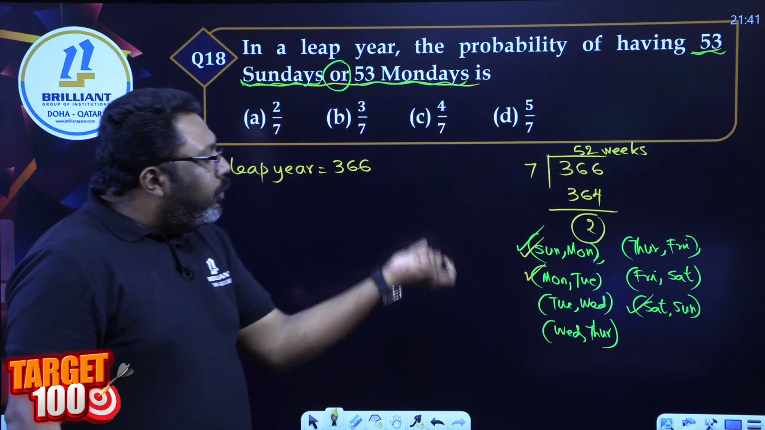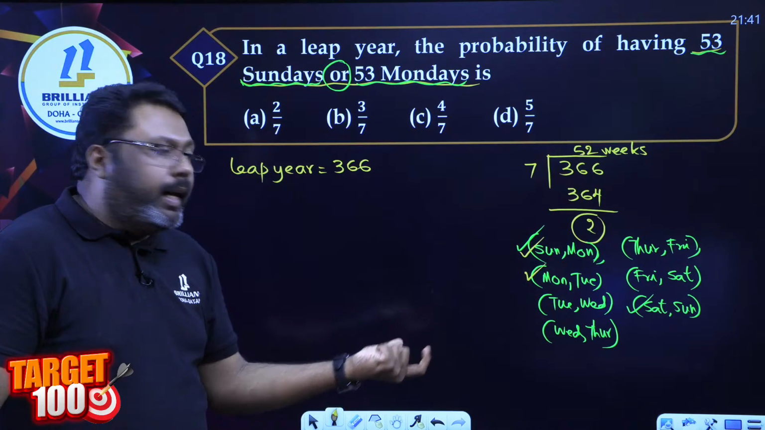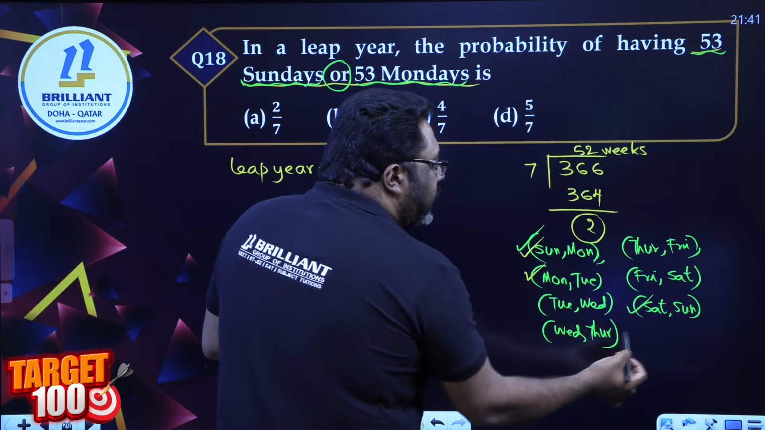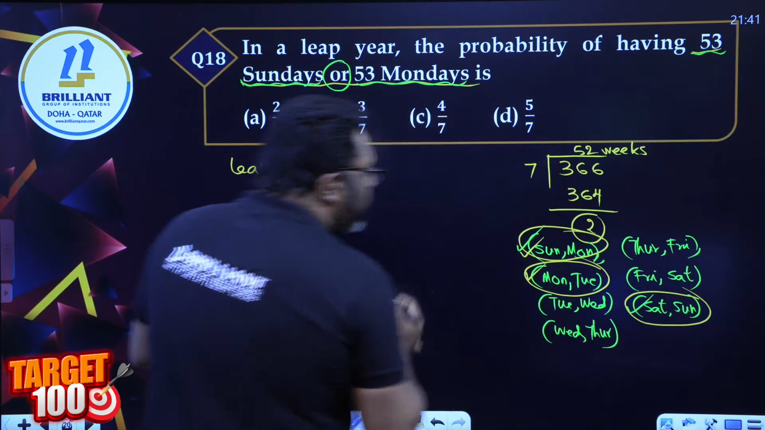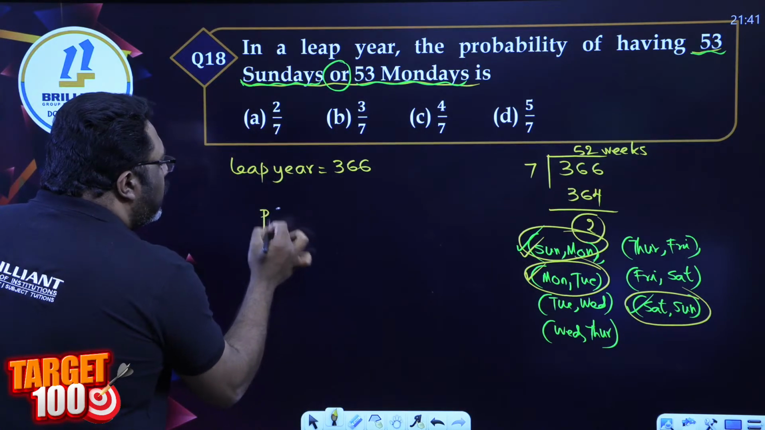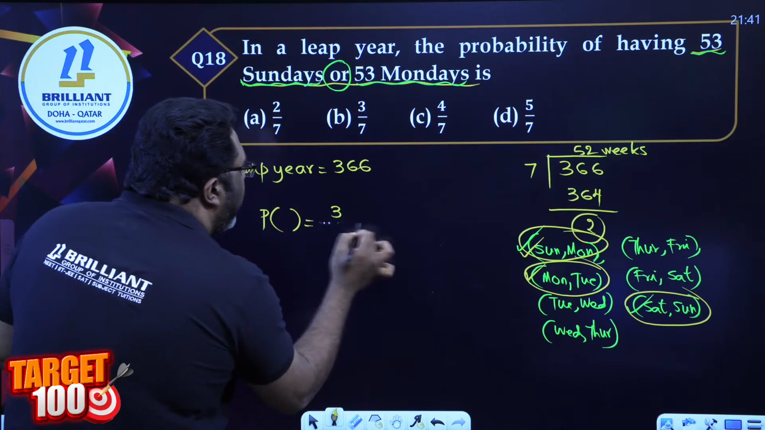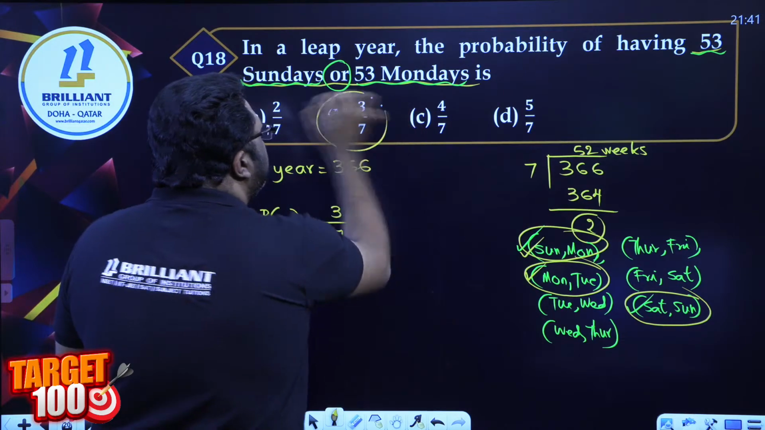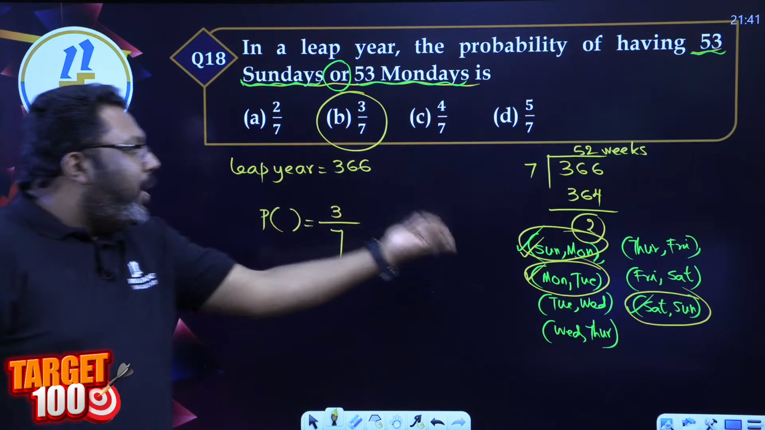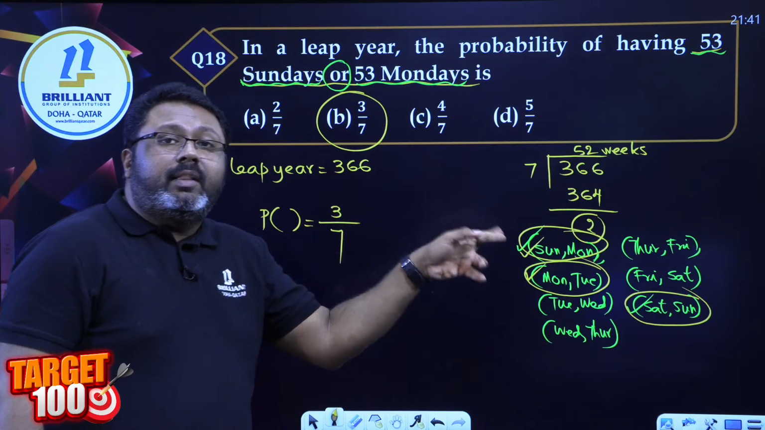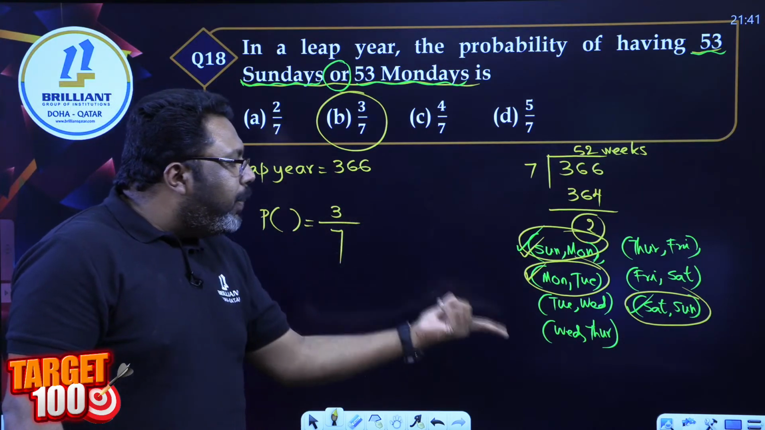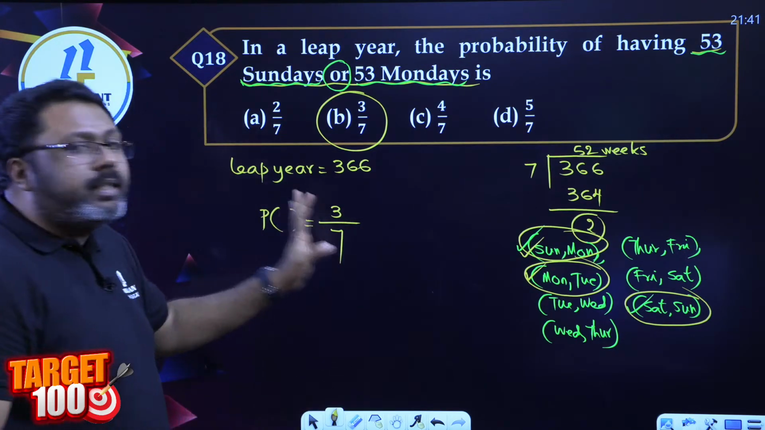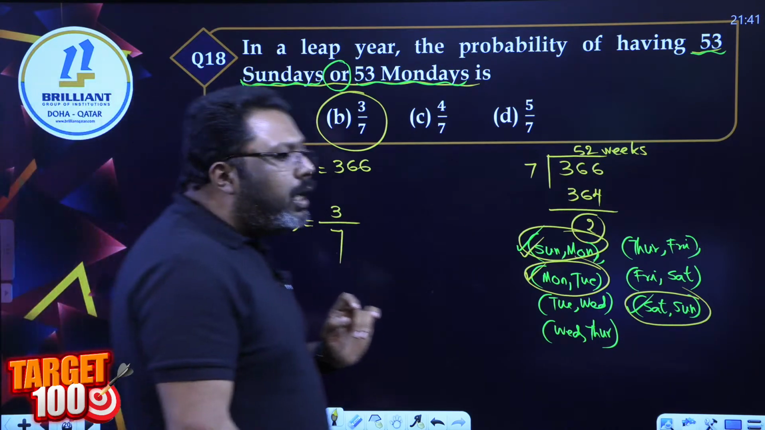So, if I want 53 Sundays or 53 Mondays, there are only 3 chances. One is this, one is this, one is this. So, total out of 7, the probability is going to be 3 by 7. Finished. Very simple. Only 3 pairs can make 53 Sundays or 53 Mondays. Got it? So, 3 pairs out of 7 pairs. Simple answer, 3 by 7. Got it, everybody? Option B.